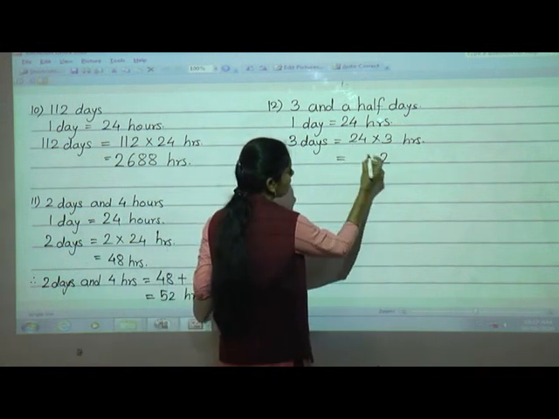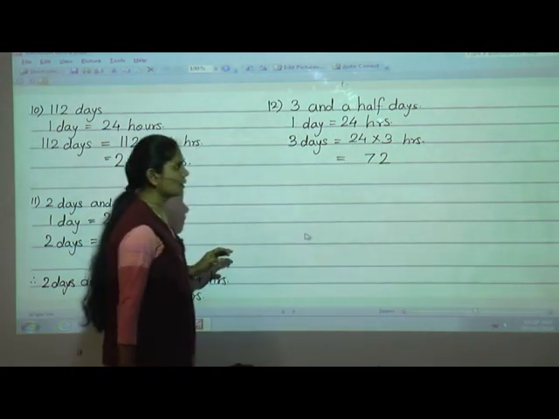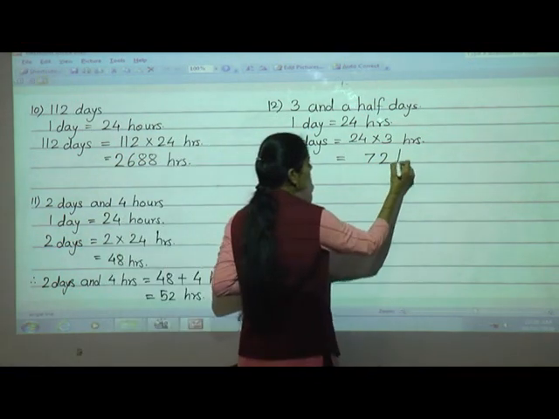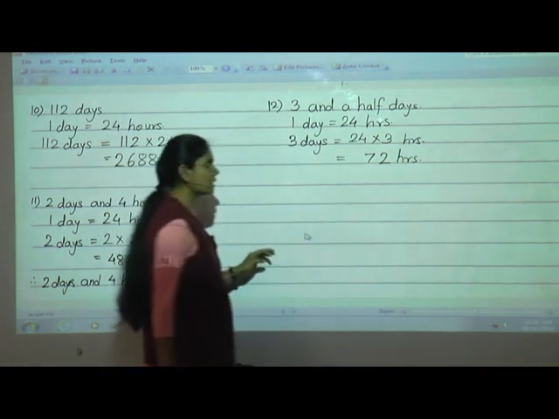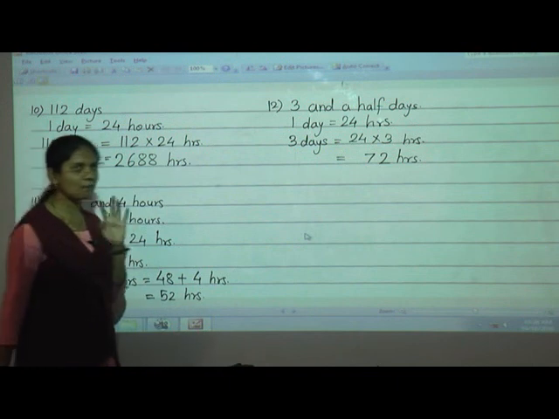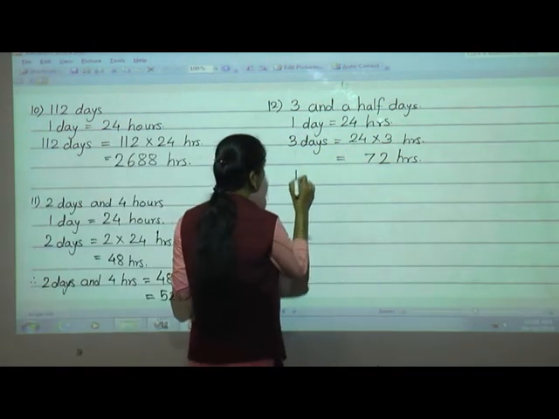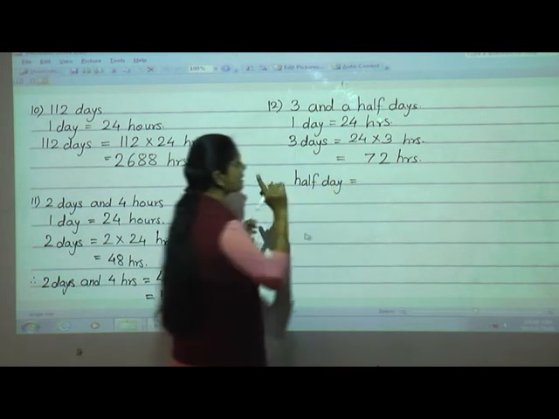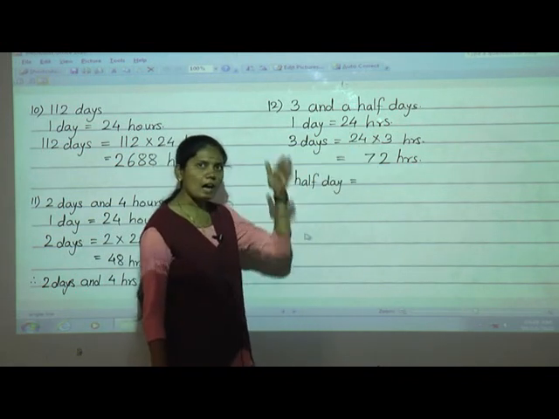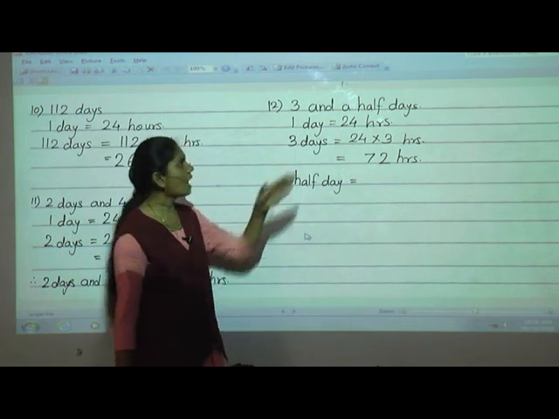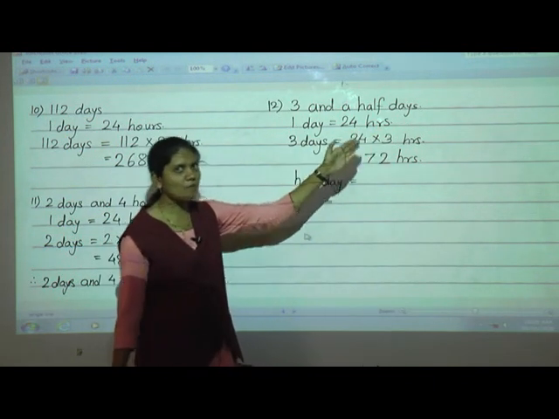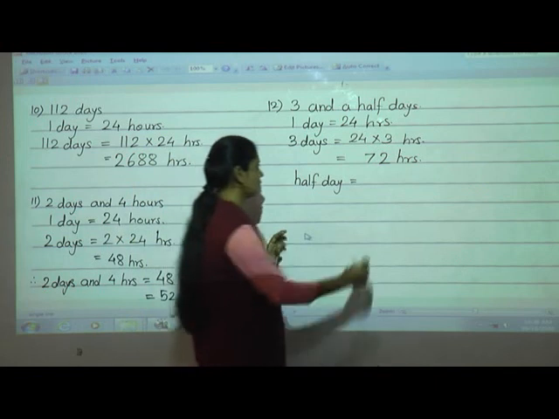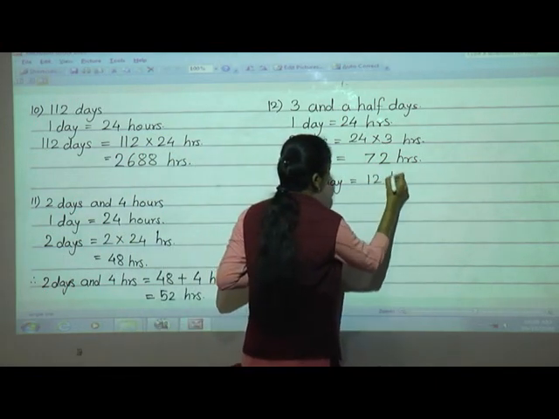3 2s are 6 plus 1, 7. 72 hours. 3 days is equal to what? 72 hours. But the question is 3 and a half days. Now half day is equal to what? 1 day is equal to 24 hours, so half day means half of 24 hours. What is the half of 24? 12. So here half day is equal to 12 hours.